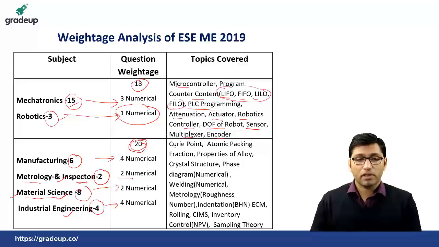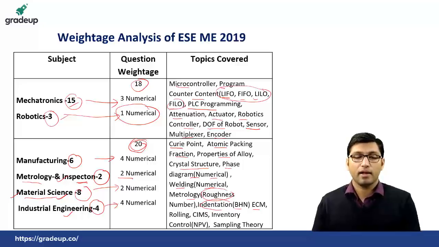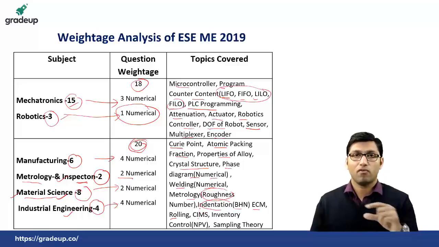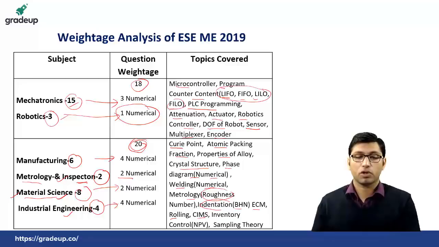And if you see the topics, there was a question on Curie point, a question on atomic packing fraction, a question on properties of alloy, and questions on crystal structure and phase diagram. There was a numerical on phase diagram, a question on welding numerical, and in metrology there were 2 numerical questions, 1 from roughness and 1 from indentation, where you have to calculate the Brinell hardness number. There was a question from electrochemical machining, with a numerical on that, and a numerical on rolling. There was a theory question on CIMS, in which you have to tell what is flexible manufacturing. Okay, there was a question on CIMS, computer integrated manufacturing system.